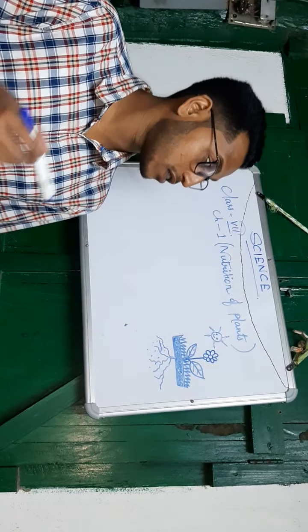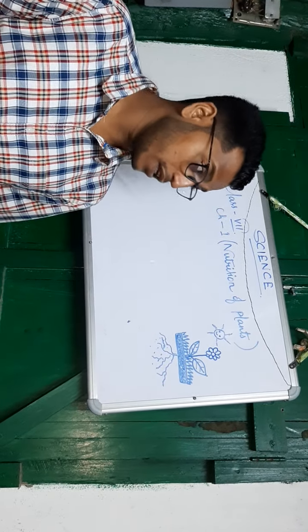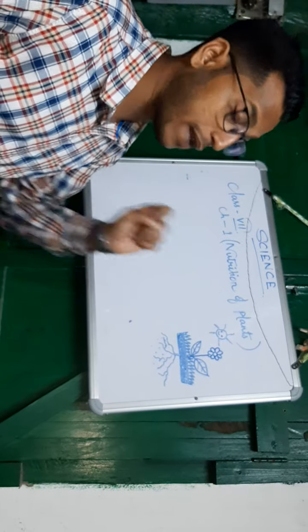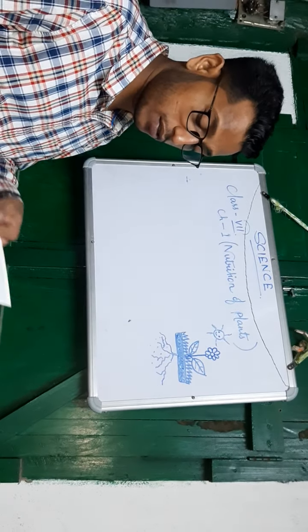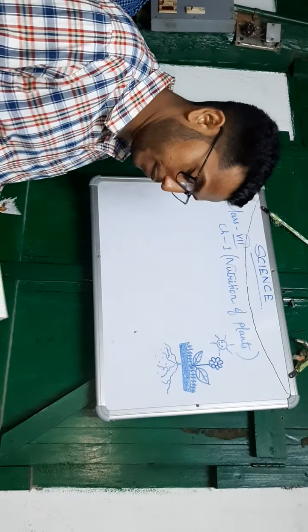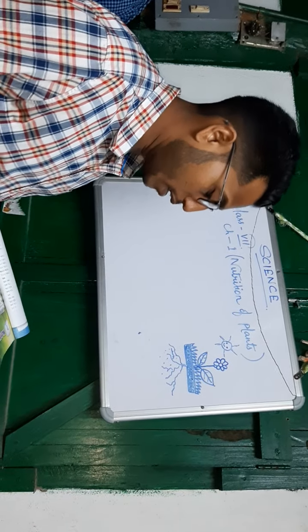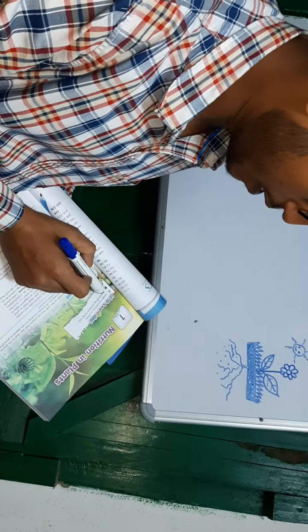So this is our first class of class 7 science. Today we are going to study the chapter nutrition in plants. So we should open the books. Everyone should open the book and follow the class. The first chapter is nutrition in plants.